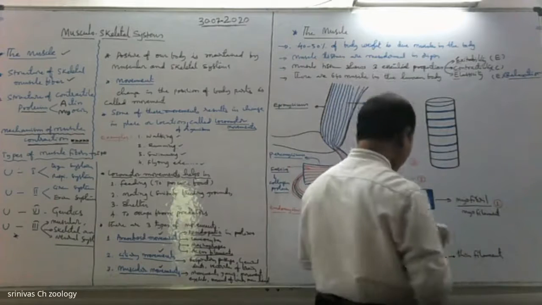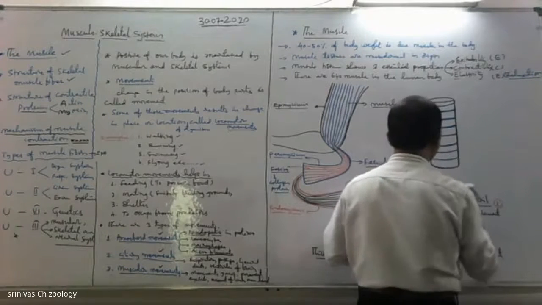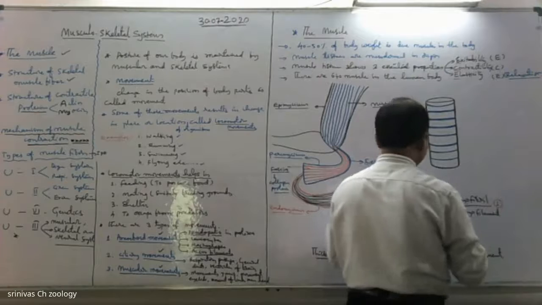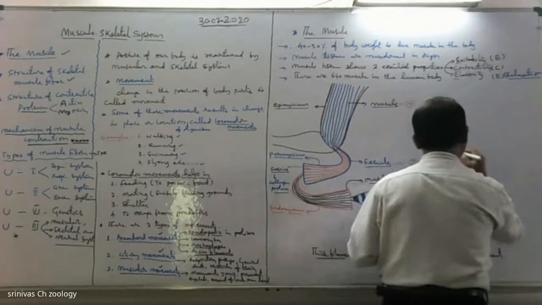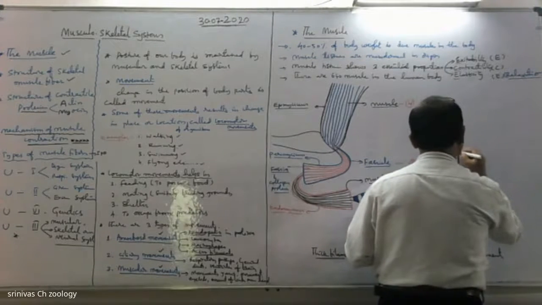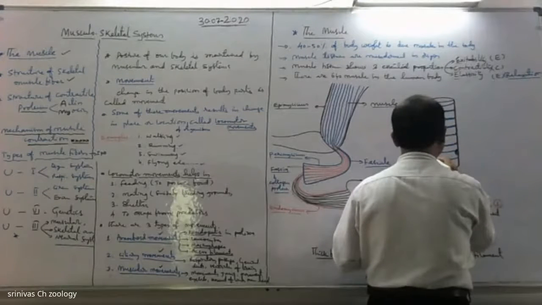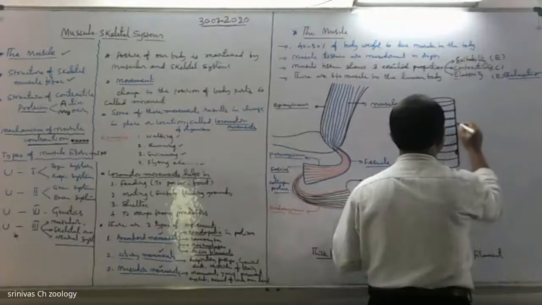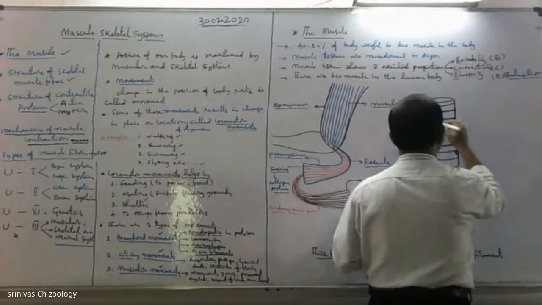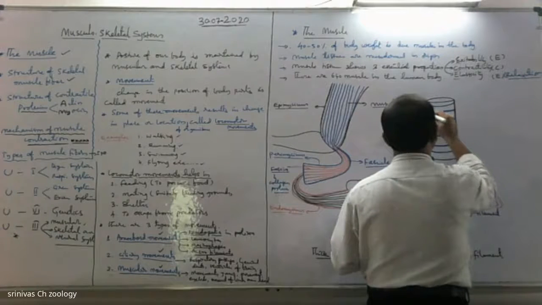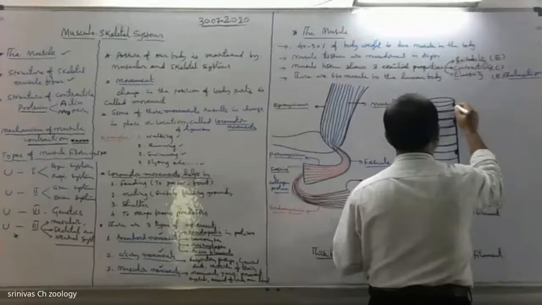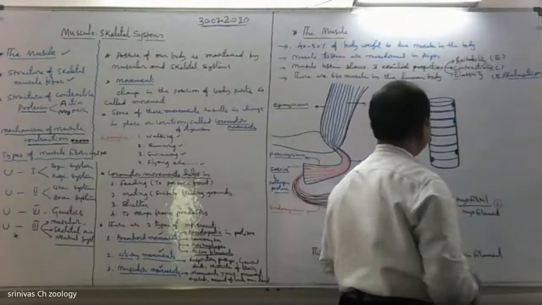See, here these are nuclei. It is multinucleated. Characteristically, the nuclei are peripheral. This shows the multinucleate state of skeletal muscle.